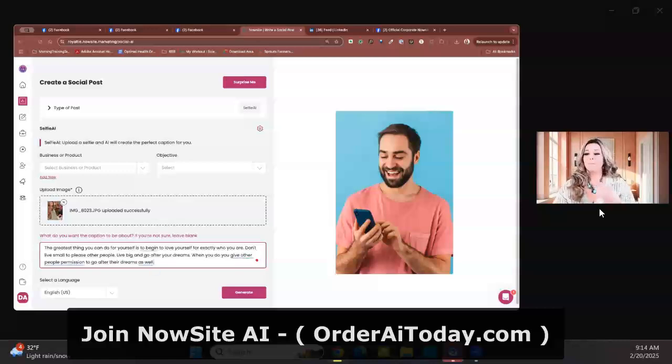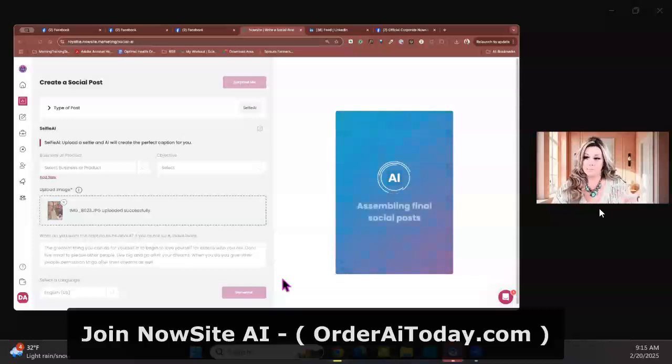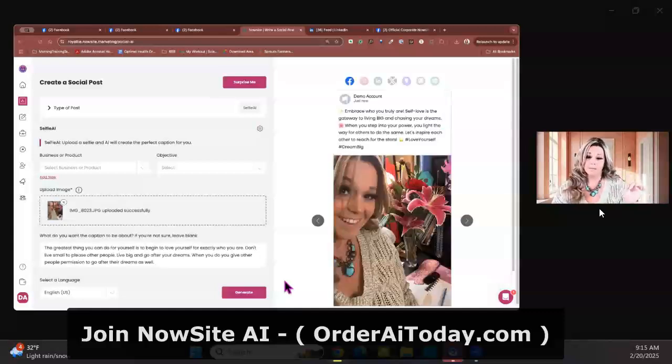All right. So I can put in there whatever it is that I want to say, and the AI is going to take what I said plus the photo and hit generate, and it will go together and look at all of that information. Now, it's also looking at all the information that it knows about me. So as I put my photo in there, it's going to look over that photo, see the details of that photo. Then it'll look at all the information that I've put in there for the post itself. And then it's going to look at everything from the past that I've done and all of the information that I've put in there. And so here we go.